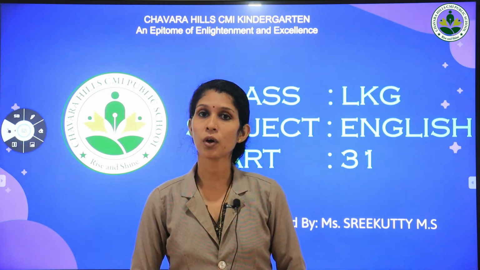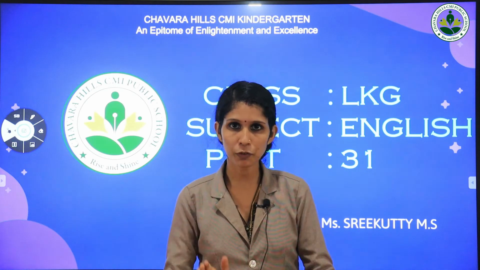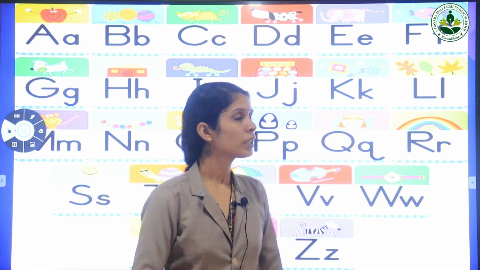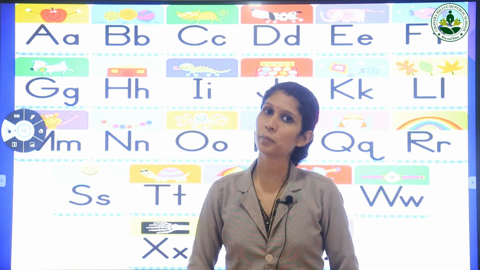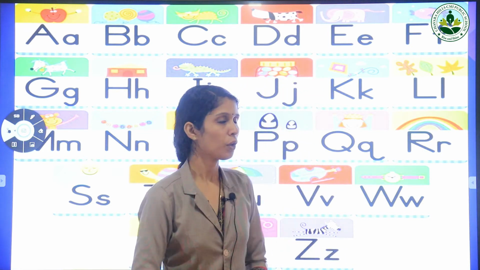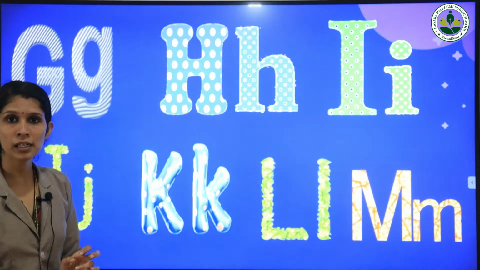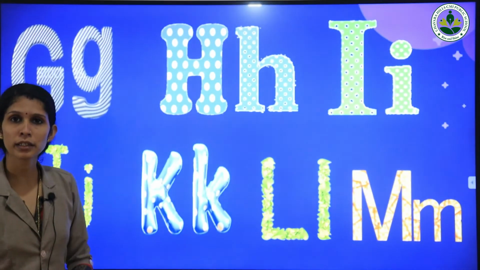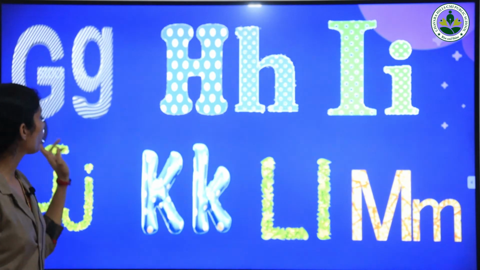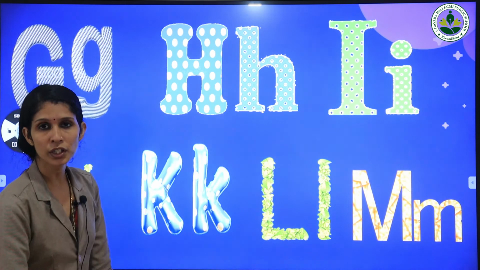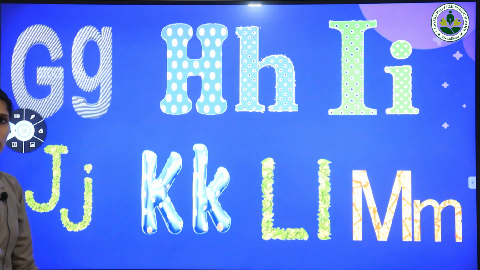So today we are going to learn alphabet and its words. Okay. So let's learn alphabet and its words. All of you look at the board. In the last class we learned letter A to letter F, and today we are going to revise letter G to letter M. Okay children, so all of you repeat after me.